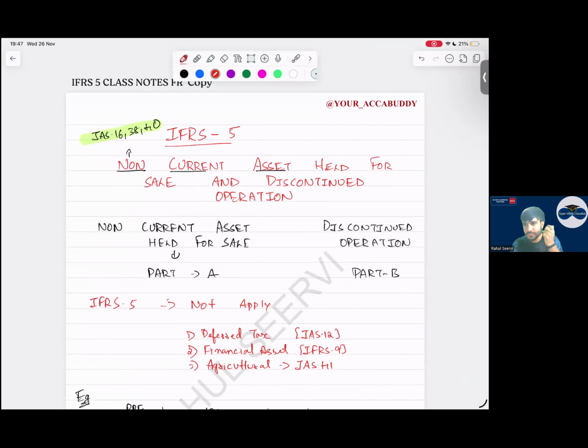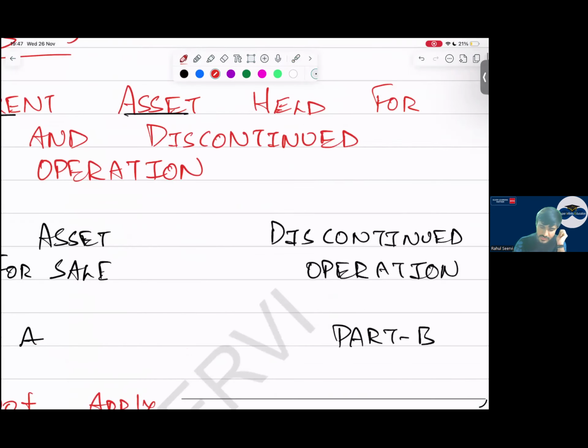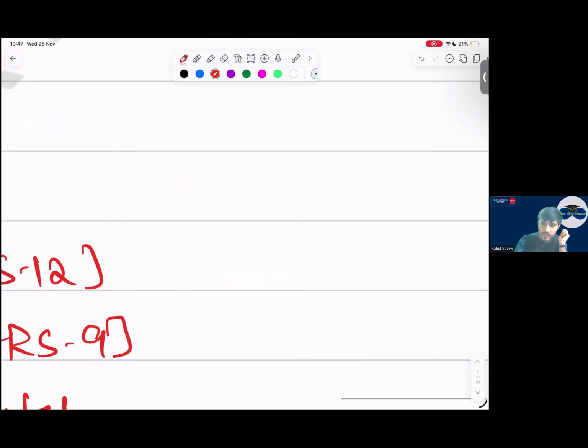Now let us take a 10 minute break. Come back and do IAS 2 and IAS 41, very important for section A. Let us complete; it will not take more than 20 minutes. So let us take a small break. Everyone, it's 8:45, be back by 8:55. As I mentioned, we will extend 10 to 15 minutes, no issues in that.